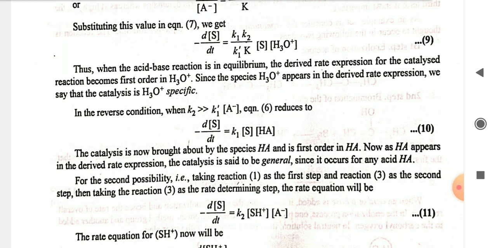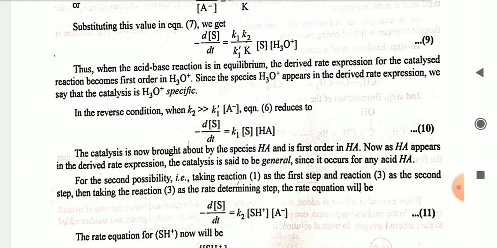In the reverse condition, when K2 is greater than K1 dash A negative, equation 6 reduces to minus ds by dt is equal to K1 S into HA, considered as equation 10. The catalysis is now brought about by the species HA and is first order in HA, and now as HA appears in the derived rate expression, the catalyst is said to be general since it occurs for any acid HA.